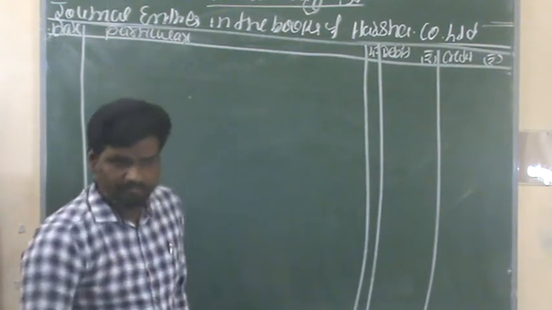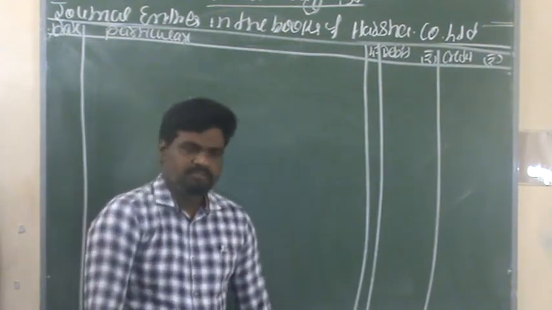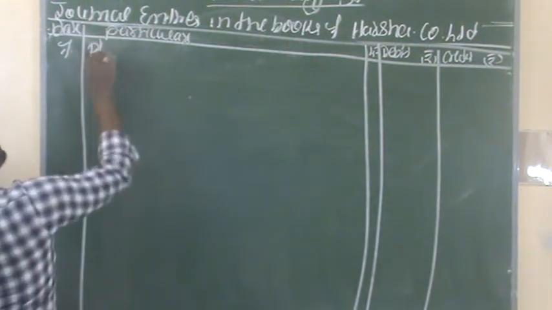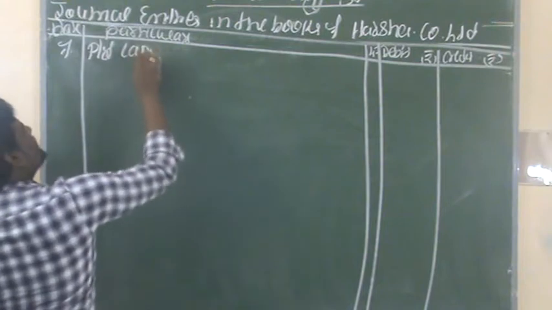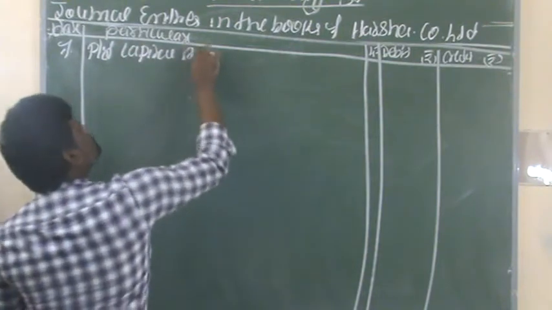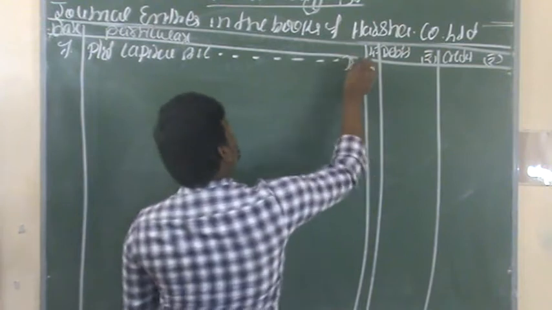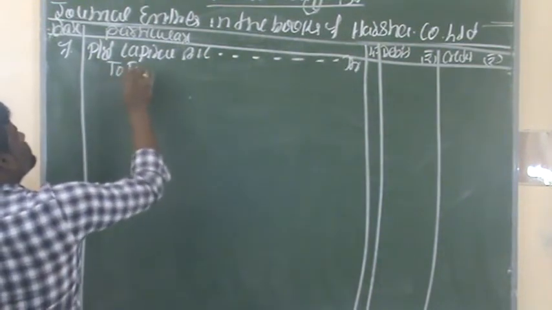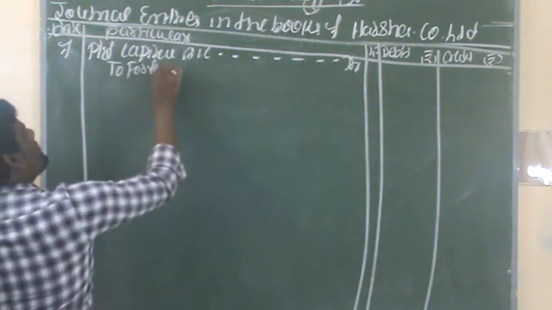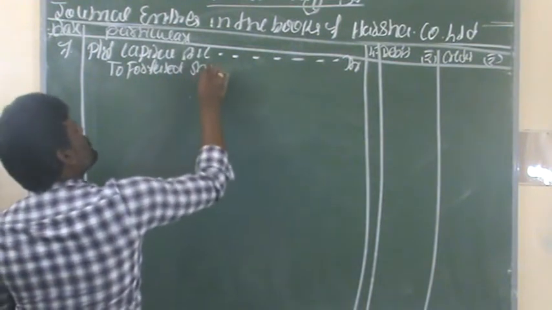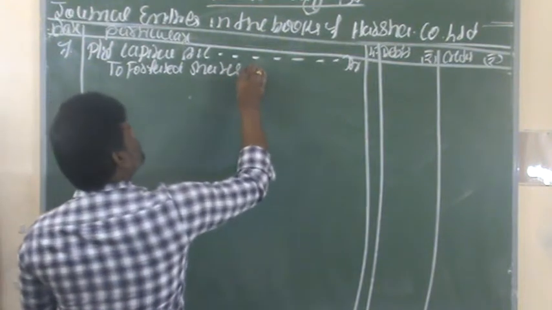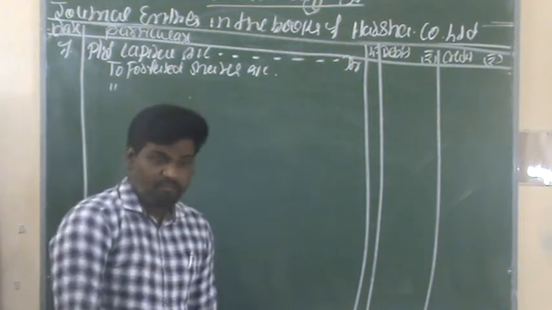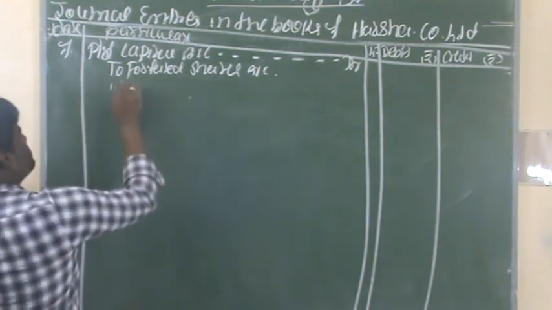The next one here, shares are forfeited. The next entry is the 7th entry. Preference share capital account debit to forfeited shares account and to preference share first and final call account.